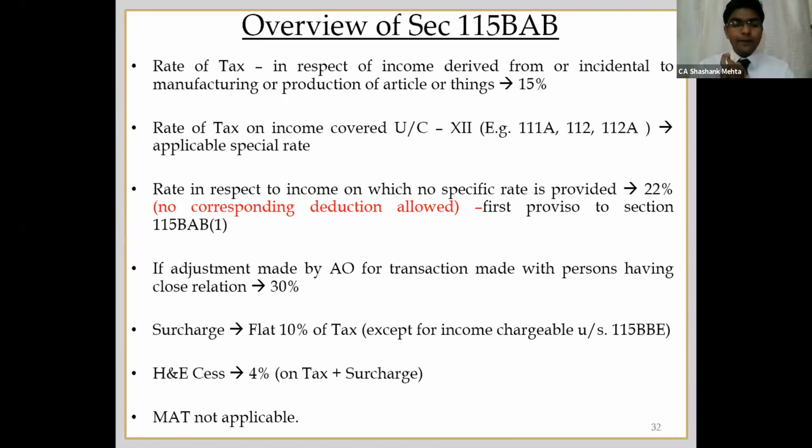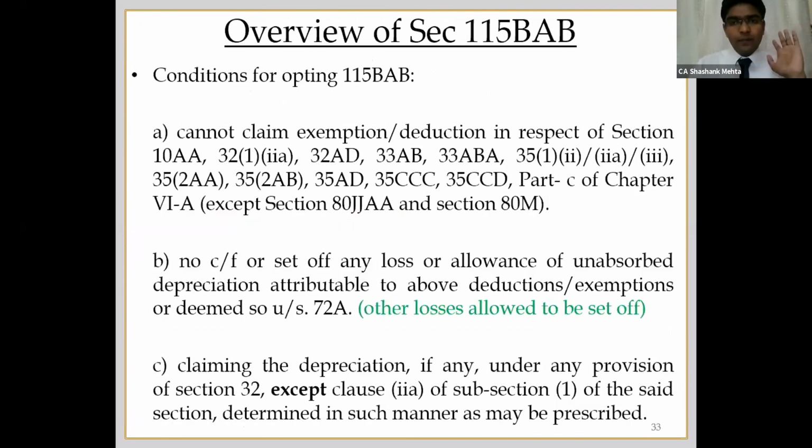So, very important point. Surcharge here is also 10%, except in case of 115BAA. Health and education cess is 4%. Here also MAT is not applicable, so that is one of the benefits. Conditions are the same as 115BAB, the same conditions as we have discussed in the earlier slides.